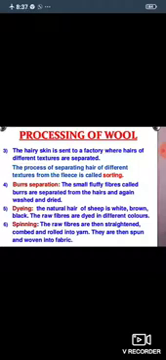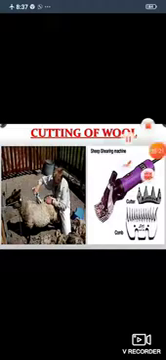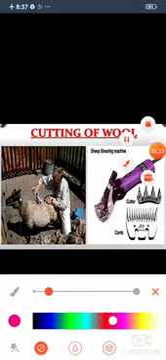Next, spinning. The raw fibers are then straightened, combed and rolled into yarn. They are then spun and woven into fabric. Next, you can see the picture of cutting of wool from sheep. This is a sheep shearing machine. You can see the tools, cutter and comb. Okay.